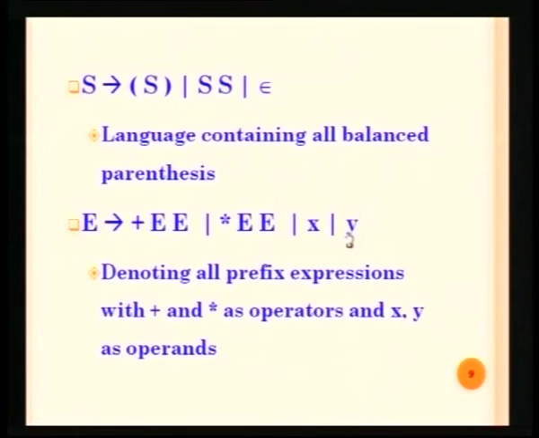When you are looking at the expressions with the single identifiers, definitely that identifier itself is available in infix, prefix or even in the postfix. But in the case of operators, suppose I am having a binary operator plus, then if it is going to be prefix, you put the operator first, followed by an expression and an expression. In the case of postfix, it is going to be expression, expression, and followed by that we will be writing the operator. So this grammar will recognize any valid prefix expression.